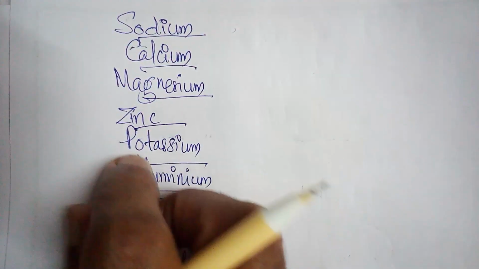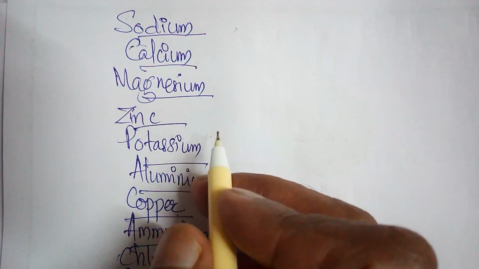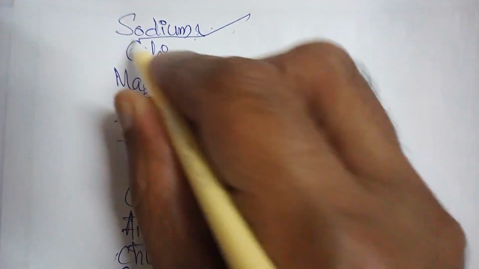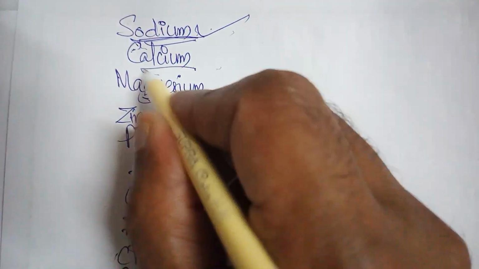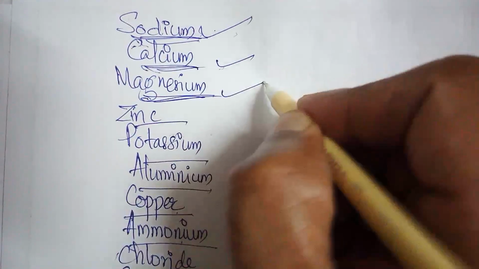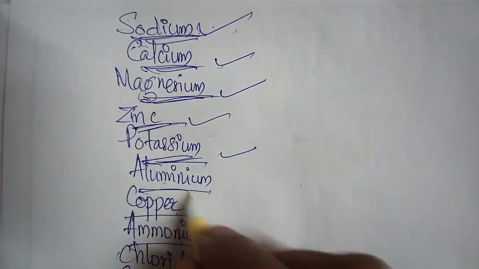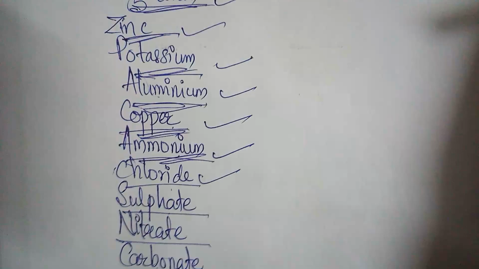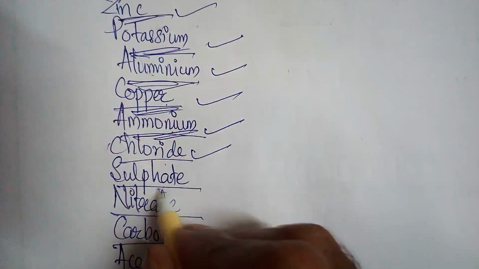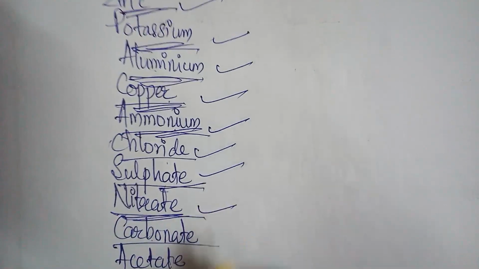Now we have to check the important families of salts. They are sodium salts, calcium salts, magnesium salts, zinc salts, potassium salts, aluminum salts, copper salts, ammonium salts, chloride salts, sulfate salts, nitrate salts, carbonate salts, and acetate salts.